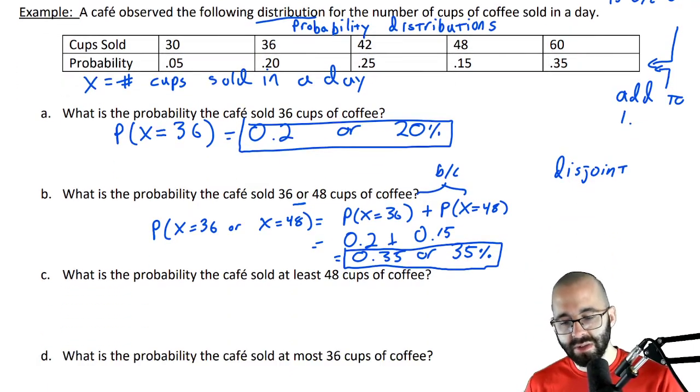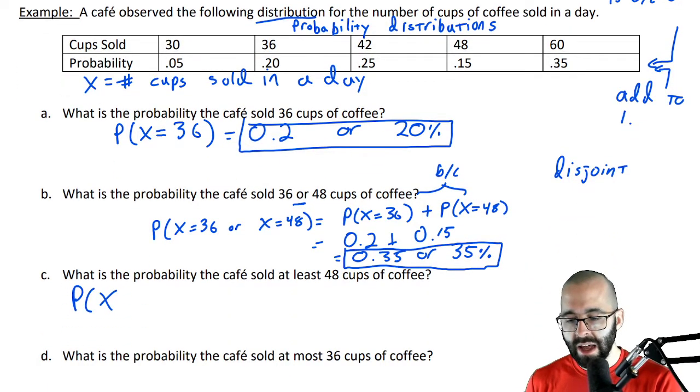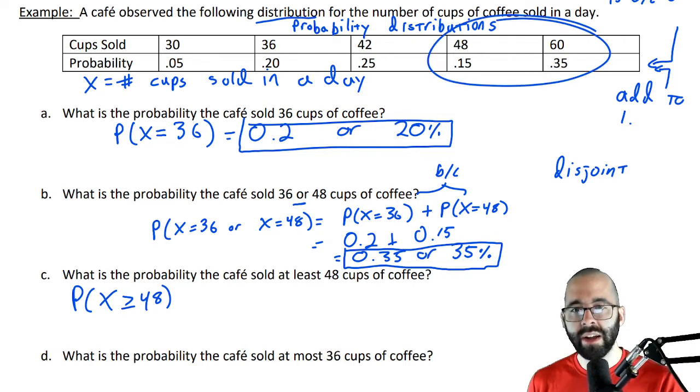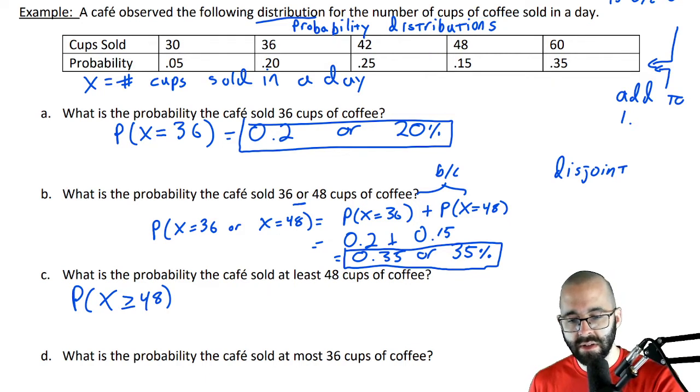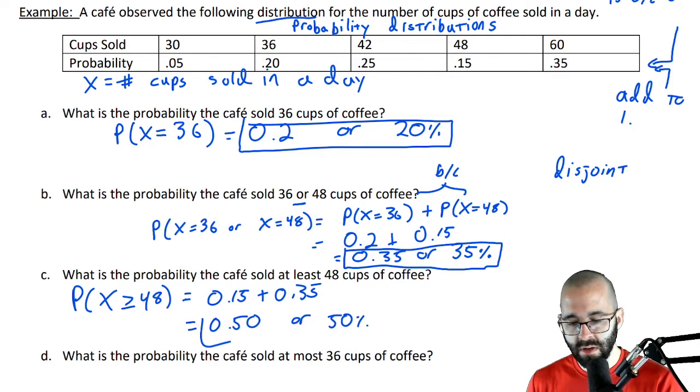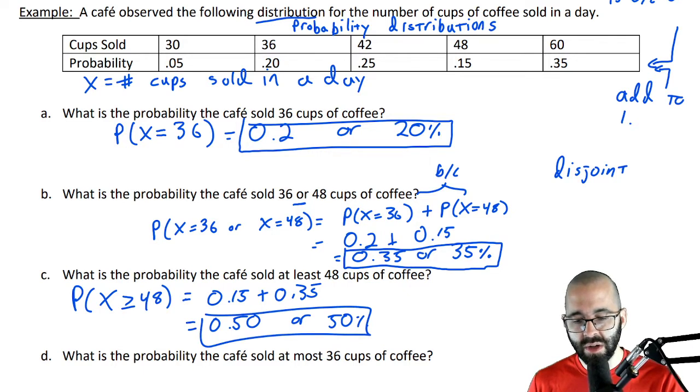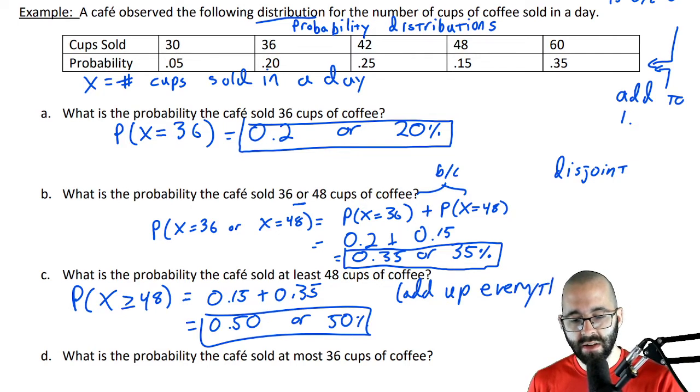And we can keep on going through this way, right? What's the probability that we sold at least, greater than or equal to, 48 cups of coffee? Well, that's going to be 48 or greater. Combine all of these things. It's going to be 0.15 plus 0.35, 50%. And again, since these are all disjoint, mutually exclusive, we just add up everything that's at least 48.